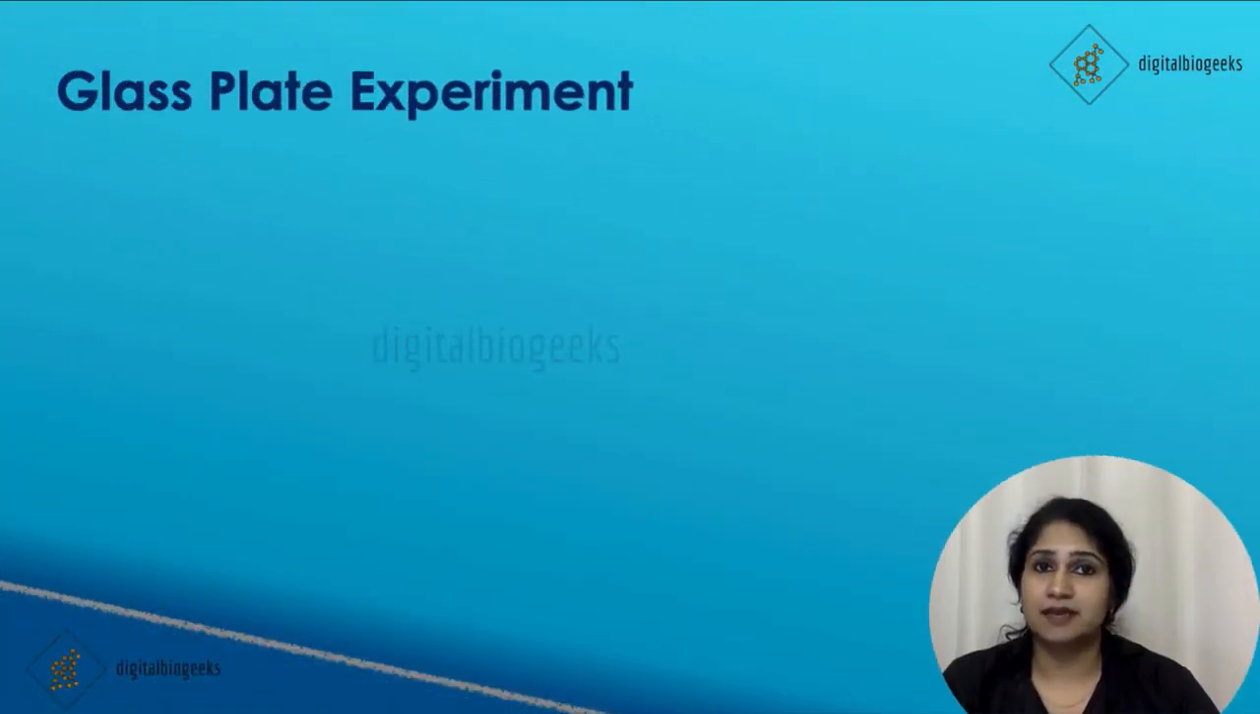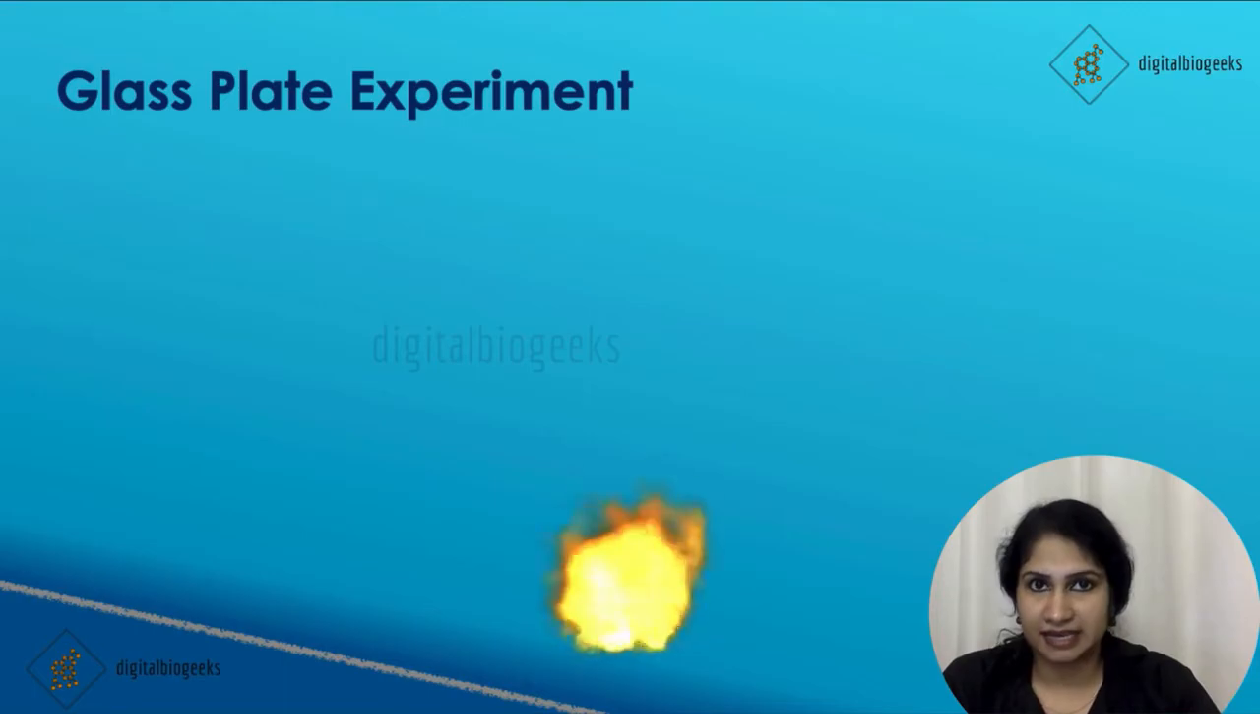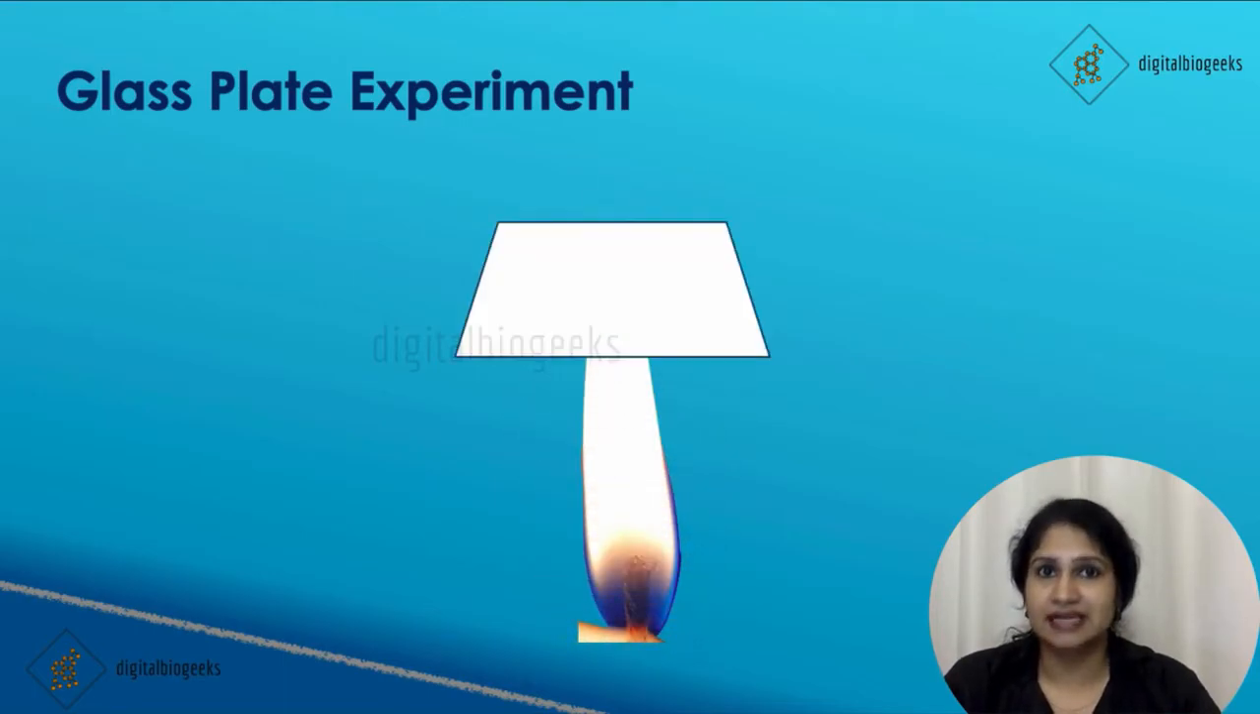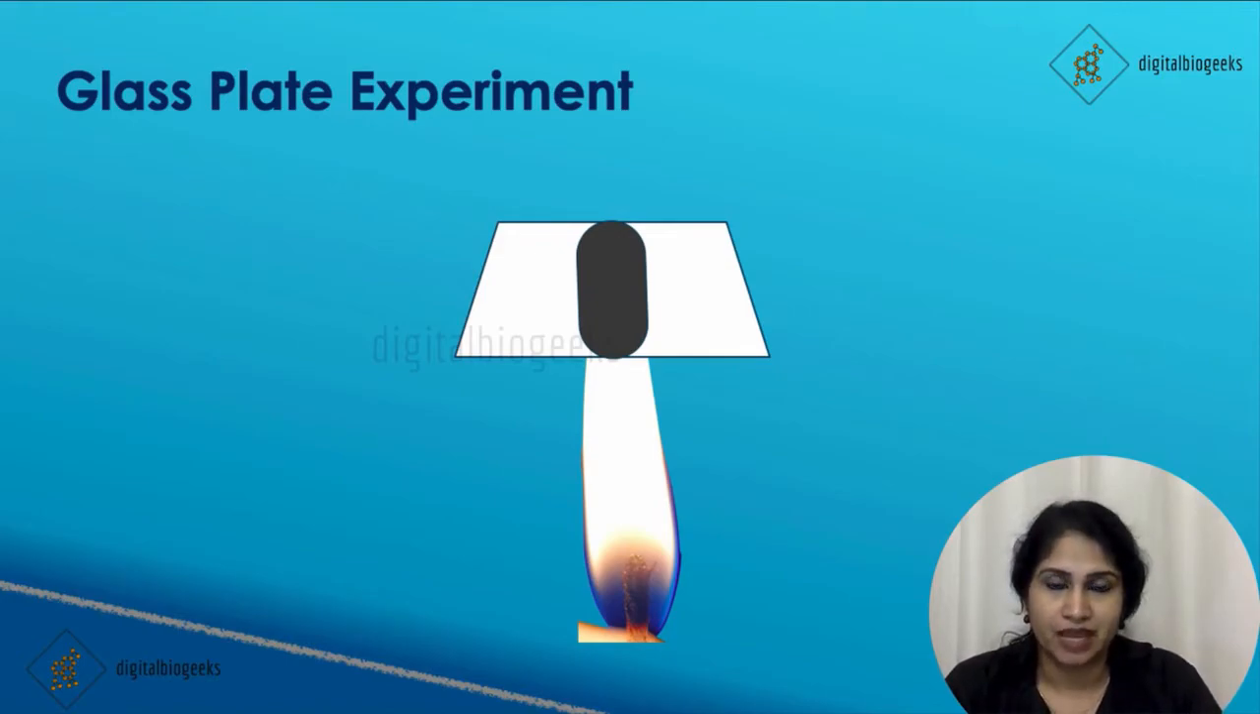Then the glass plate experiment. Take a lighted candle and place a clean glass plate over the middle zone. Keep the plate over the flame for some time. After some time, we can see a black ring on the plate. This black ring is produced due to the unburnt carbon particles present in the middle zone.